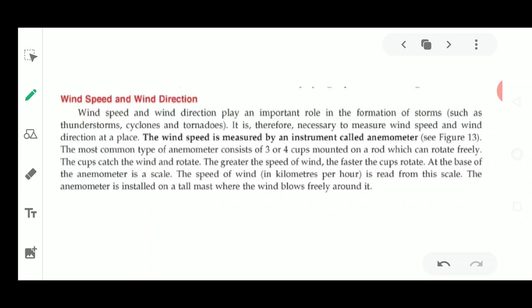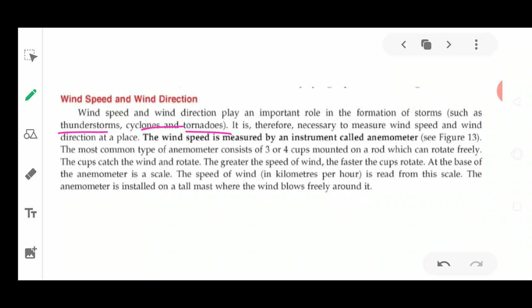Now such winds, which are of high speed, that is thunderstorms, tornadoes and cyclones, are very dangerous. It is very necessary for a person to know what kind of disaster is approaching, so that the person could take some precautions and remain safe during those kinds of phenomena. Okay, so it is therefore necessary to measure the wind speed and wind direction